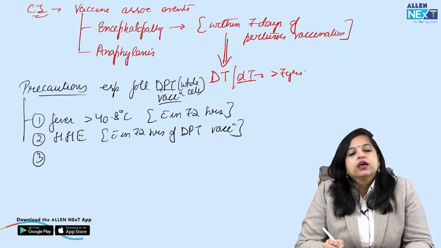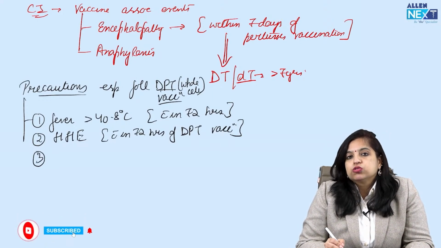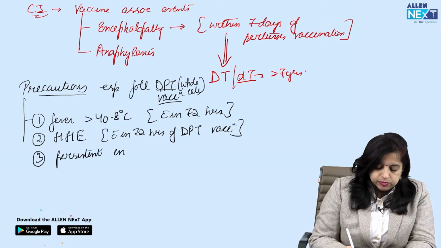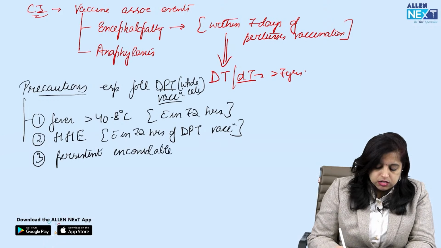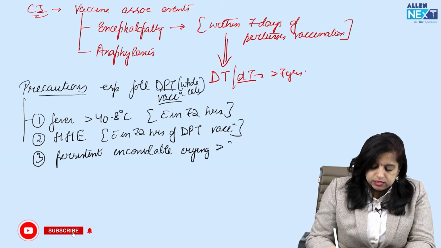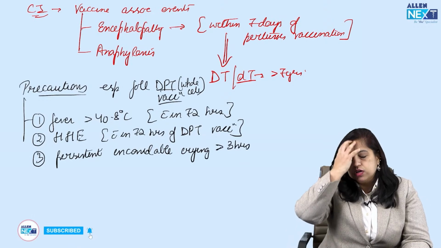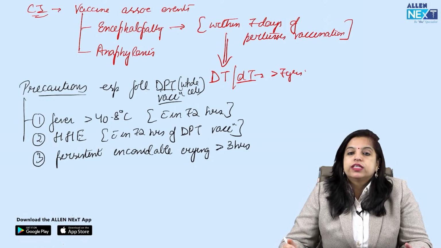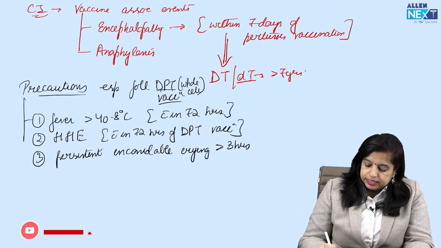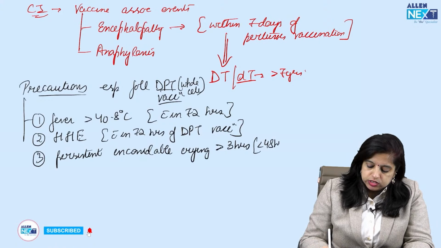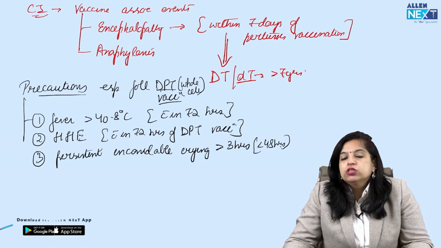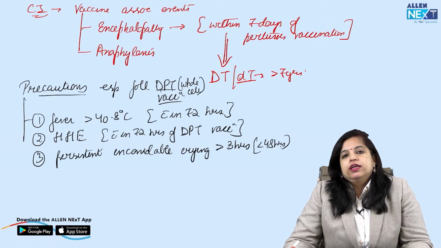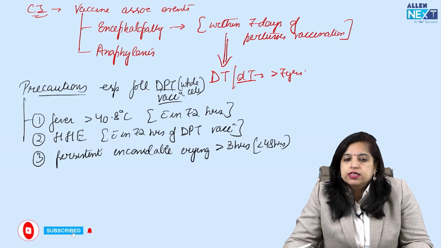Third, in this comes if someone has persistent inconsolable crying for more than 3 hours. Okay? Please remember, for more than 3 hours if someone has inconsolable crying, and that also again has a time limit of within 48 hours of giving DPT vaccination. Then again you have to consider this as a precaution, and next time you can offer the parents the acellular component.